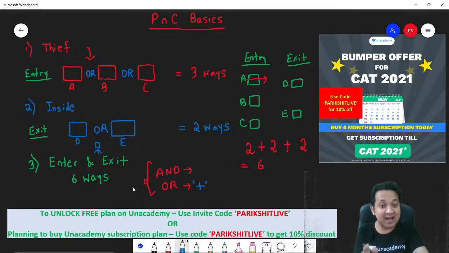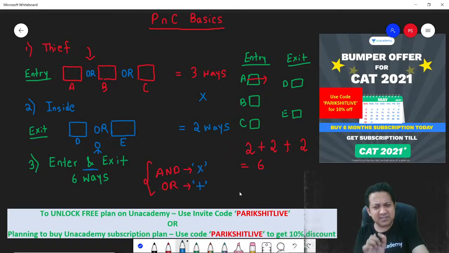Third question was, in how many ways can he enter and exit? And can you see the English word and? 3 into 2. You gave me the answer as 6. The shortcut of getting the answer was 3 into 2, 6. Enter and exit. Can you see the English word and? So the moment you see the English word and, it's multiplication.